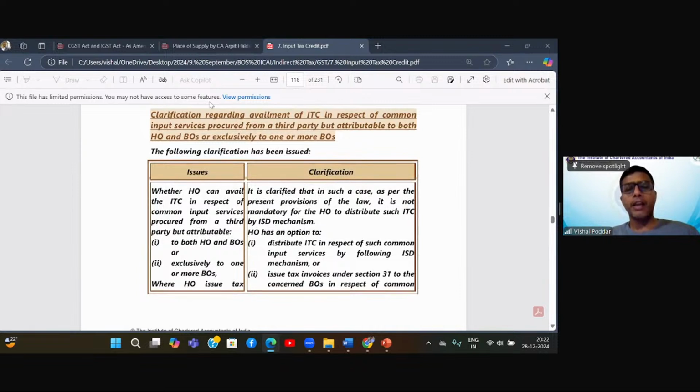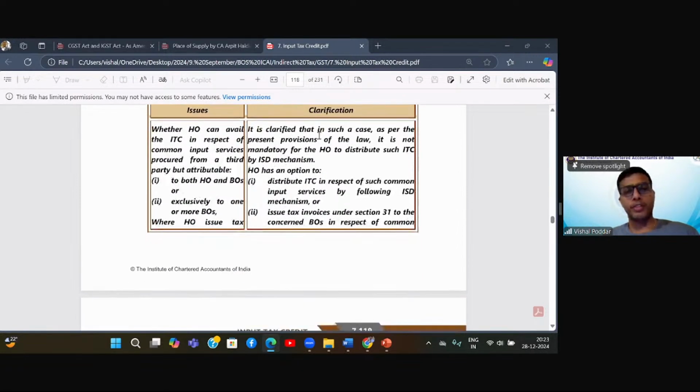Now, clarification regarding availment of ITC in respect of common input services procured from third party, but attributable to both head office and branches or exclusively to one or more branches. So how this credit has to be distributed, whether it has to be distributed or not, this circular was issued. Now let me inform you, this circular is issued last year only, means recently only, and this circular is issued without considering the amendment. What is the amendment?